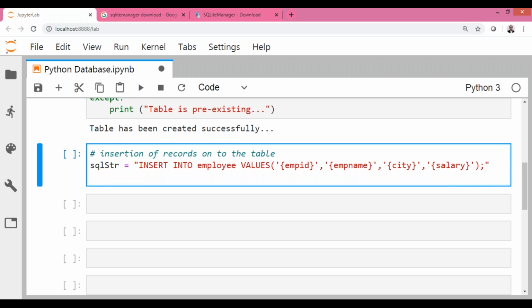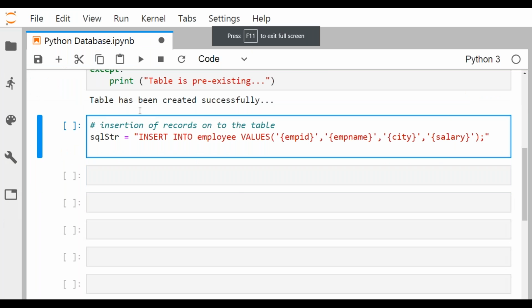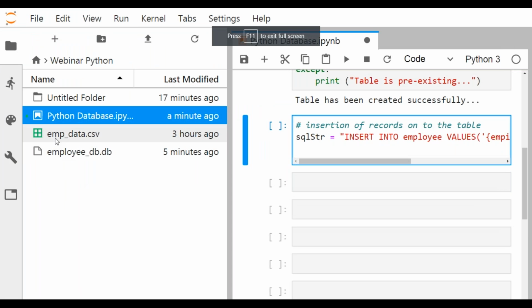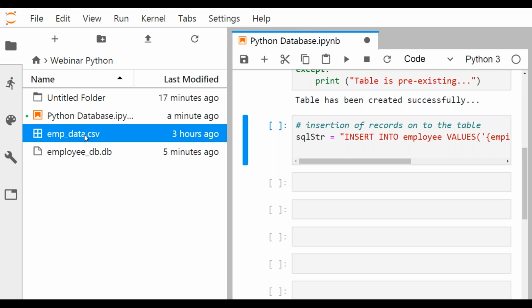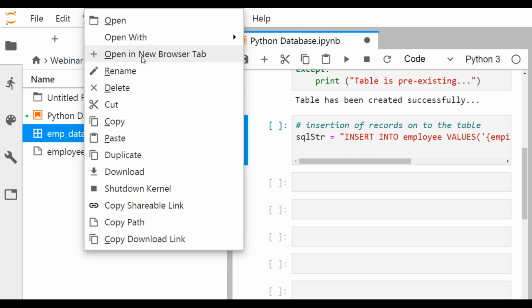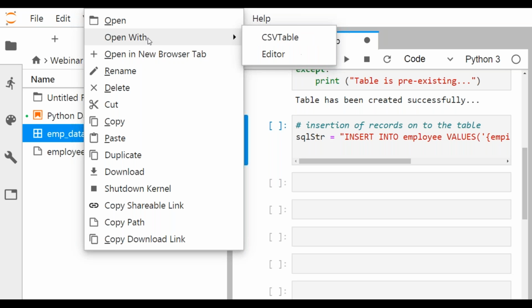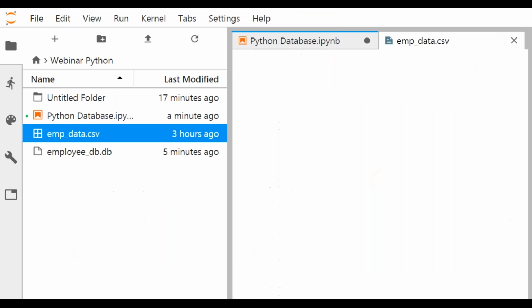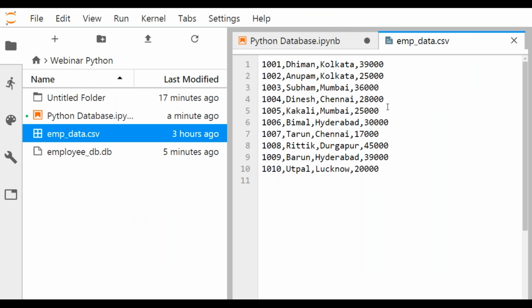Now I'm having a plan. I have one CSV file with me, emp_data.csv. If I open this with some CSV table editor, you can find it is mirrored as a CSV file. Just see here, 1, 2, 3, 4.